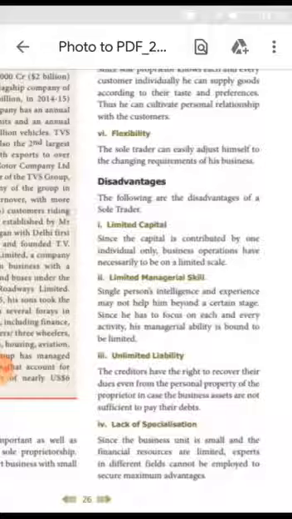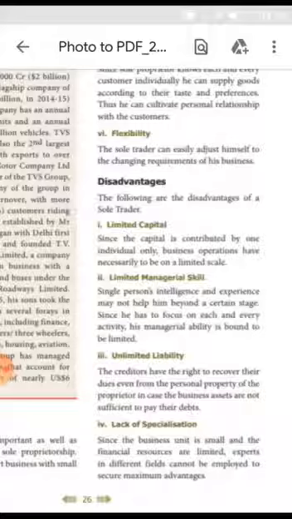Next one is unlimited liability. Actually, this unlimited liability is a disadvantage to the sole trader. Here, the creditors know they have the right to recover the dues even from the personal property of the sole trader, in case the business assets are not sufficient to pay their debts. So, a sole trader, because of this unlimited liability, may lose his private assets also.